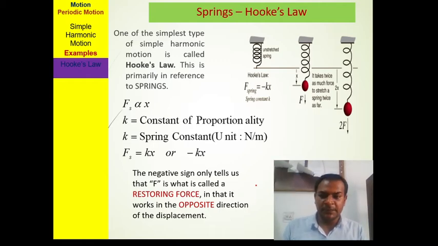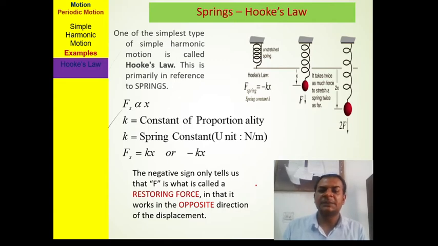When we remove the proportional sign, we use a constant K, also called the spring constant. It is generally written as small k, and the formula is that the force of a spring is equal to the spring constant multiplied by displacement.